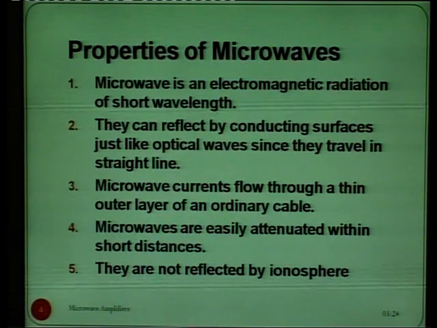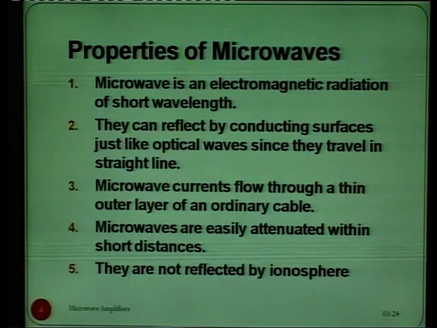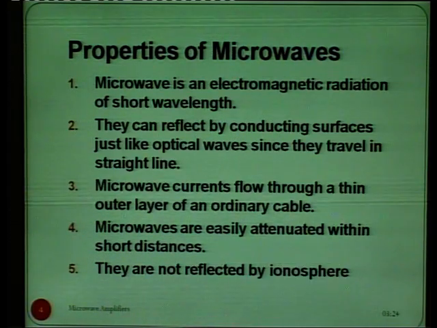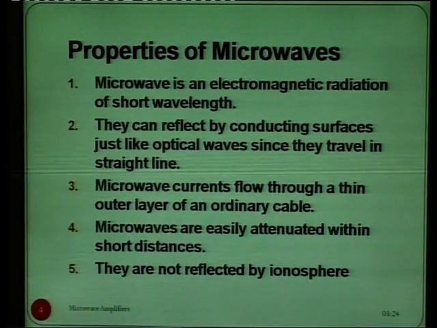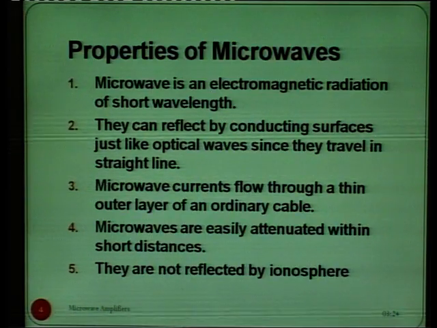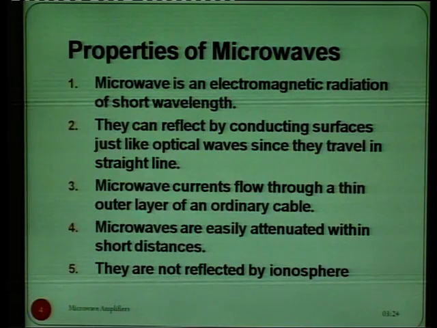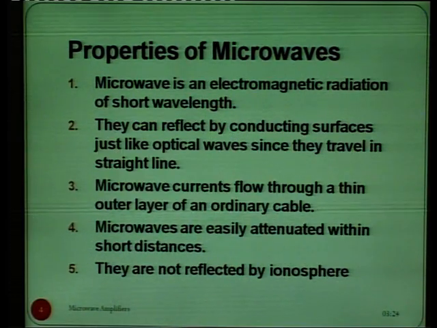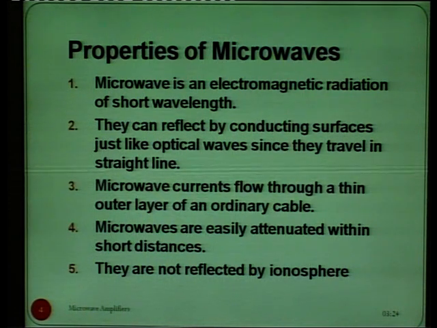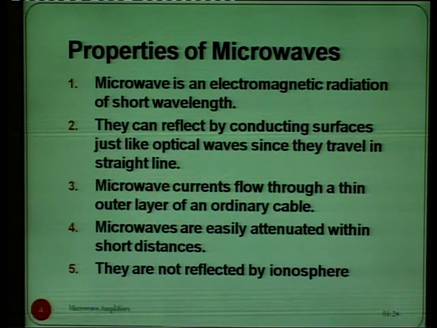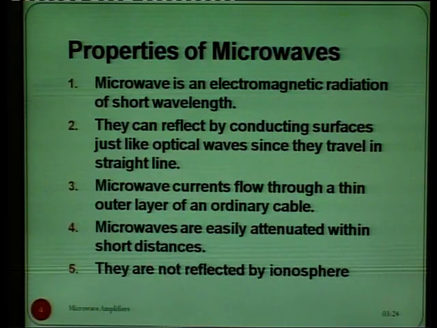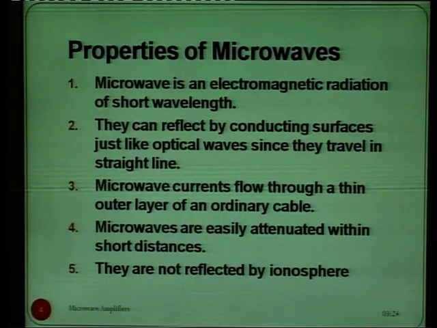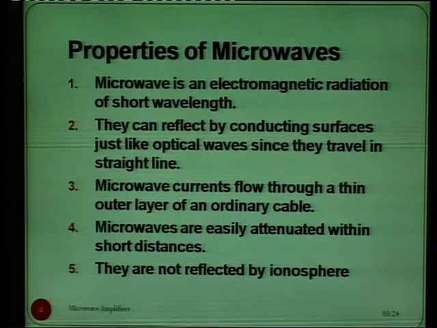Means first, they are electromagnetic radiations of very short wavelength, just having 100 centimeter to 1 mm range. After that, they can be reflected by any conducting surfaces just like optical waves. Then the microwave currents can flow through the thin outer layer of an ordinary cable, and microwaves are easily attenuated within short distance and they are not reflected by the ionosphere.